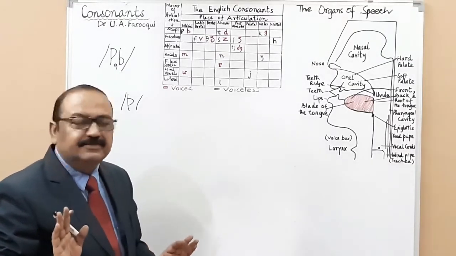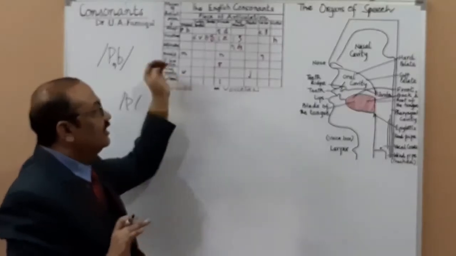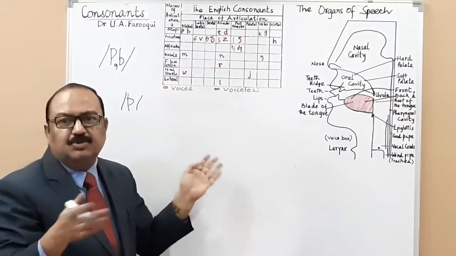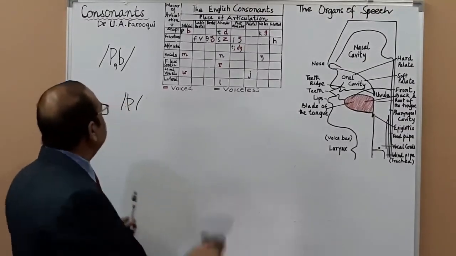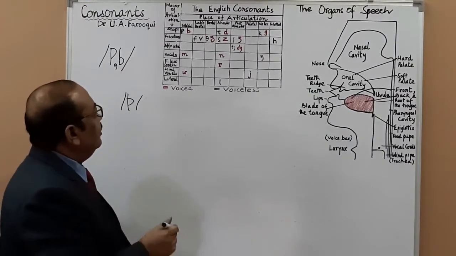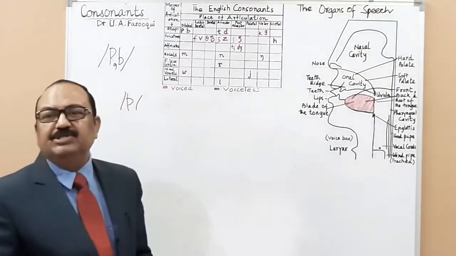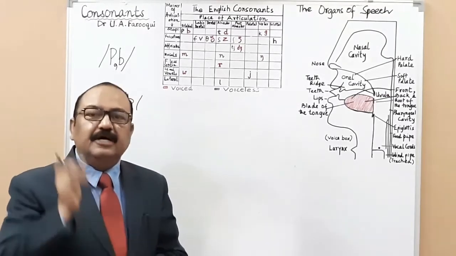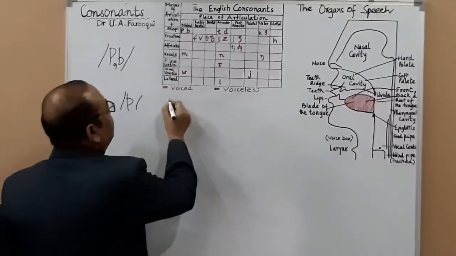Very easy it is. You know the chart. Remember the chart. Remember the locations of the sounds, and then just go on describing the 3-term description. So we begin with pa sound. While we were discussing vowels and diphthongs, we were talking about initial, medial, and final occurrence. Now, here also, let us talk about initial and final.